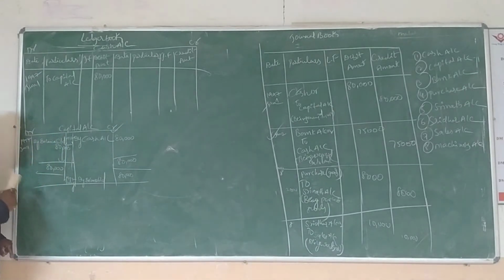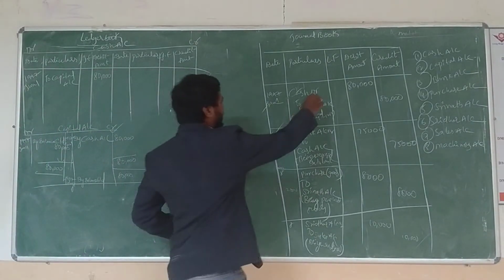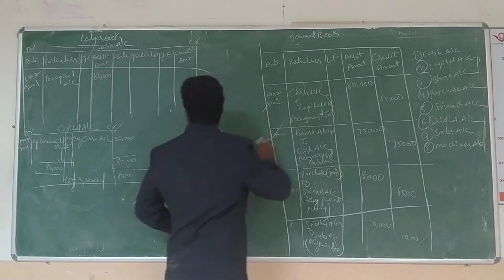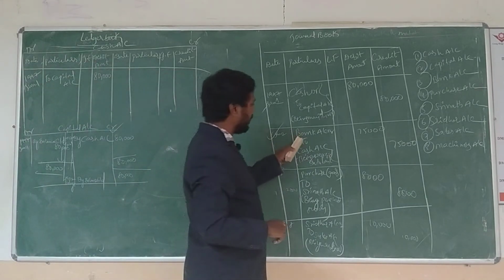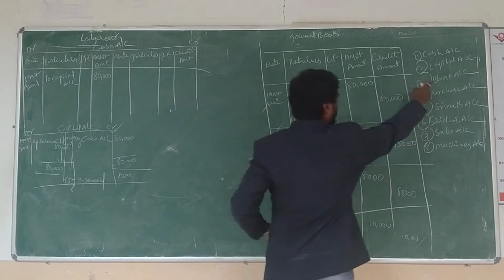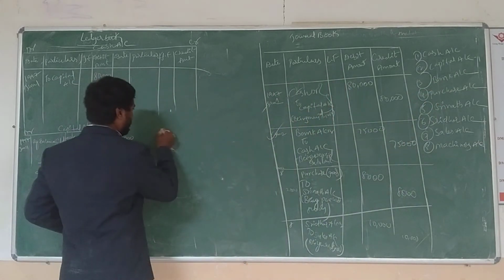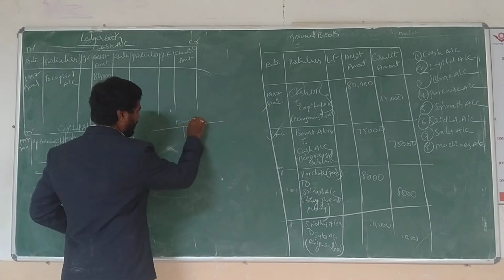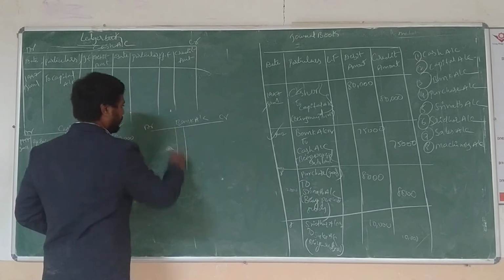Just write it down, all of you. And next one. Yes, first transaction is over. Cash over, capital over. Cash clear, capital clear. Next transaction: bank account debit to cash account. So now go to the bank account debit to cash account. Now prepare the bank account. For example, bank account. This is debit and this is credit.